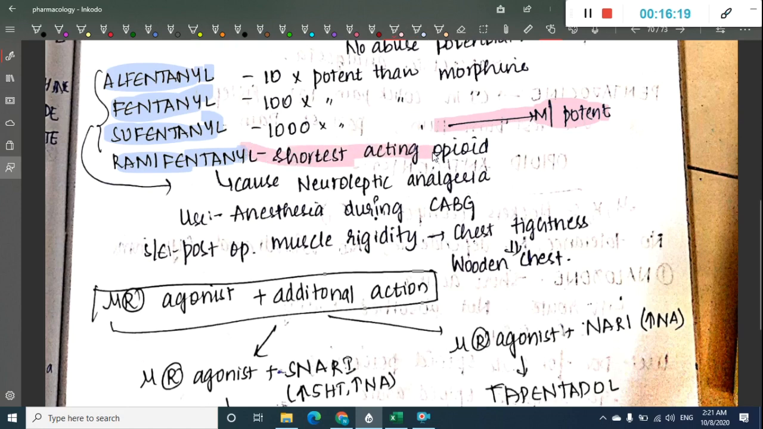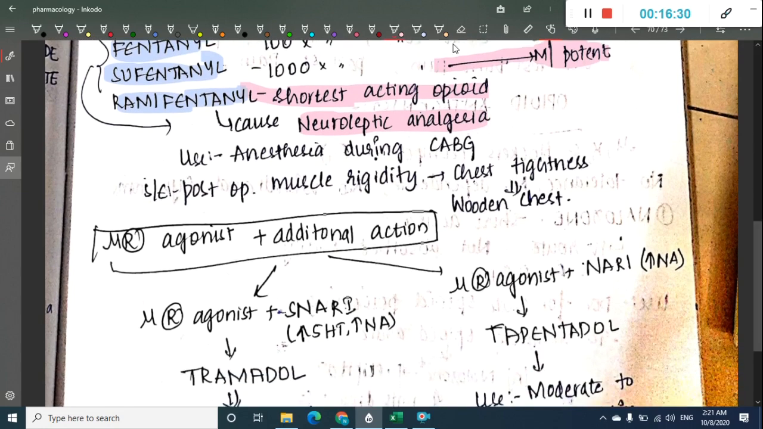Remifentanil is the shortest acting opioid. Okay, and this remifentanil can be used as neuroleptic analgesia. Then what are the side effects of this remifentanil? It can cause chest tightness leading to wooden chest.